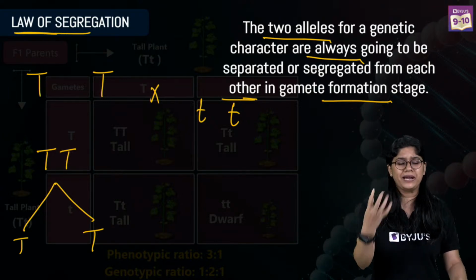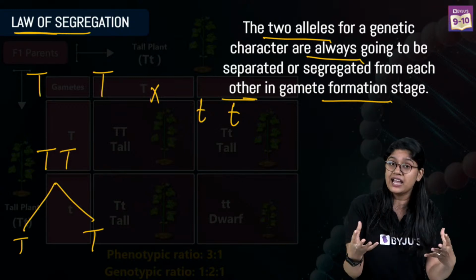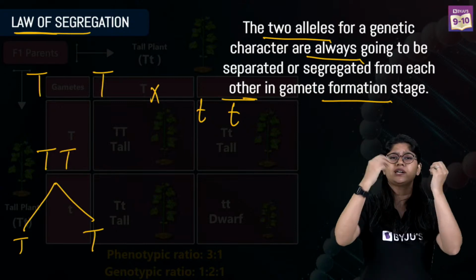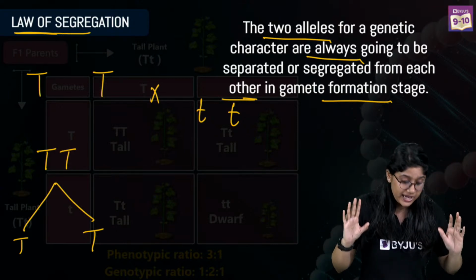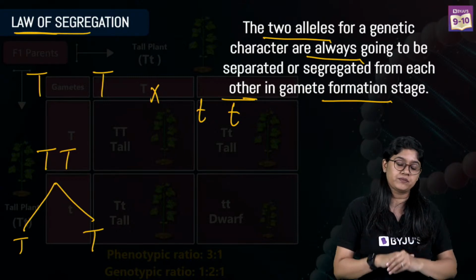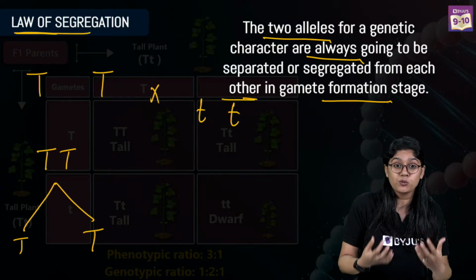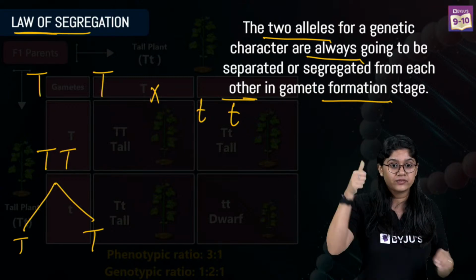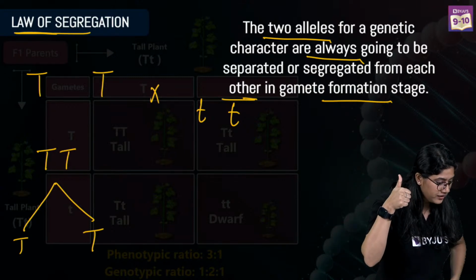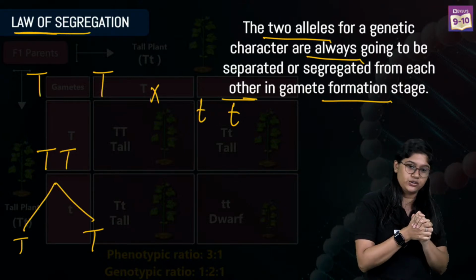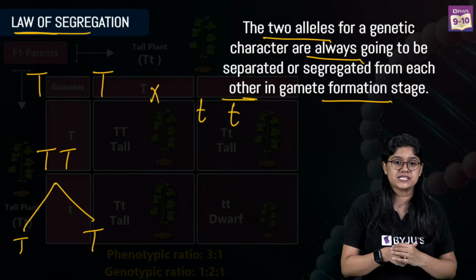So according to Mendel, whatever be the gene, whatever be the characteristics, if we have alleles, they will always separate. That is the reason we have so much variation, right? Clear everyone? Thumbs up, come on everyone. 150, 160 likes are already done. Very good. Are we clear with this?